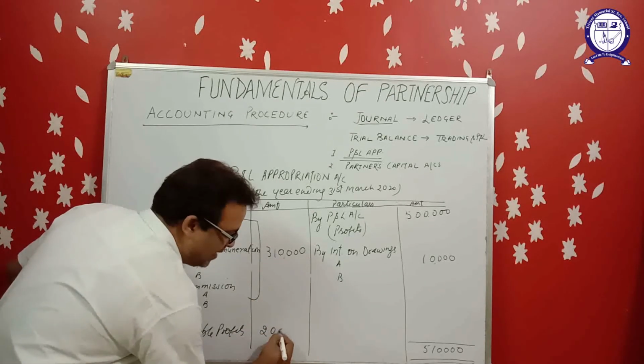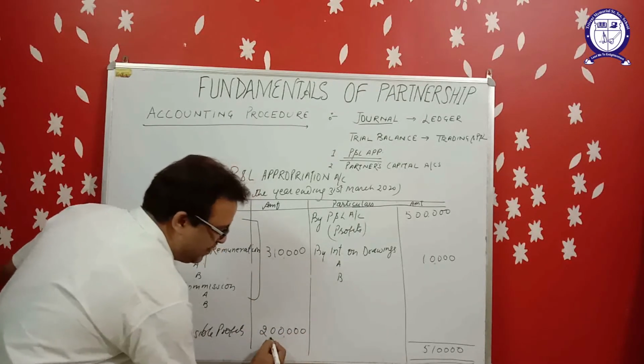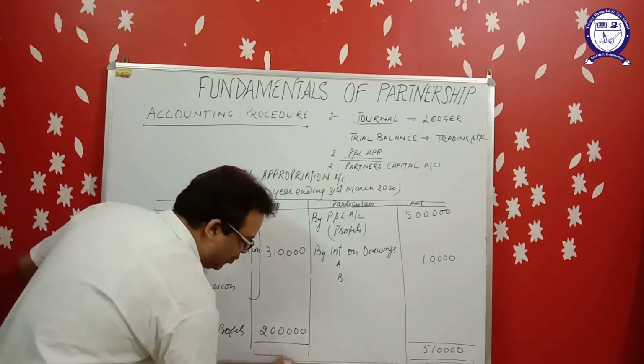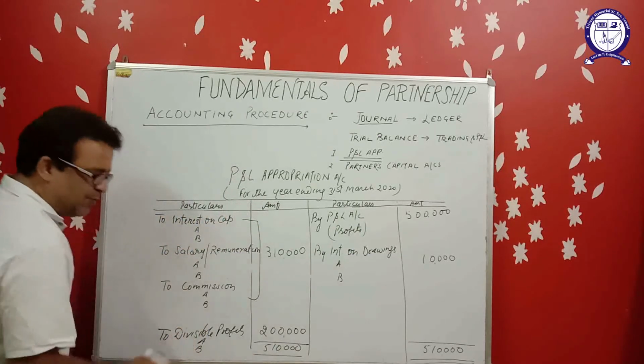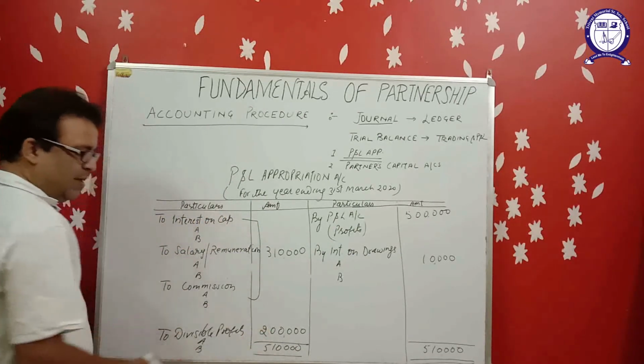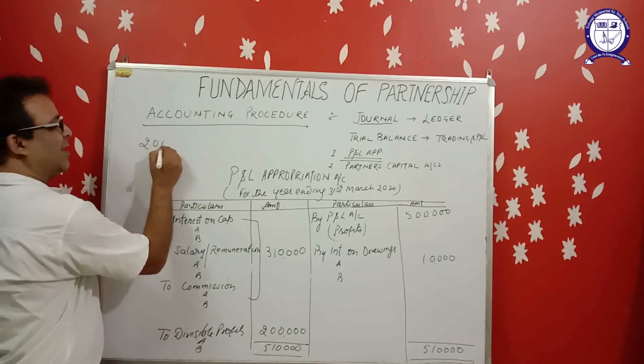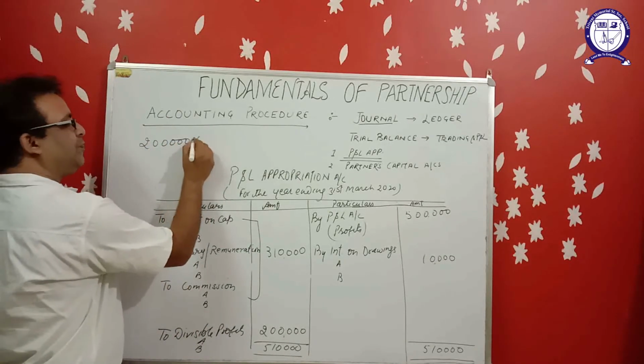Divisible profit is that profit which will be distributed among partners in their profit sharing ratio. Suppose the profit sharing ratio is 3:2. So how we will divide 2 lakh in 3:2? 3 and 2, 5.